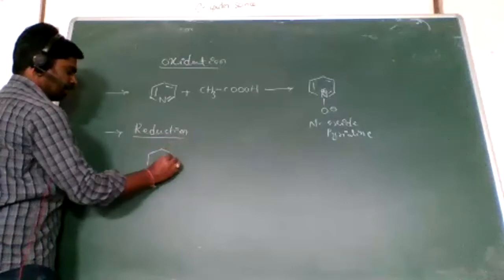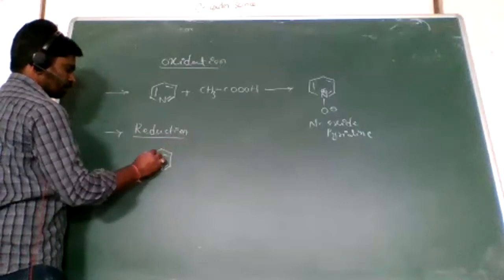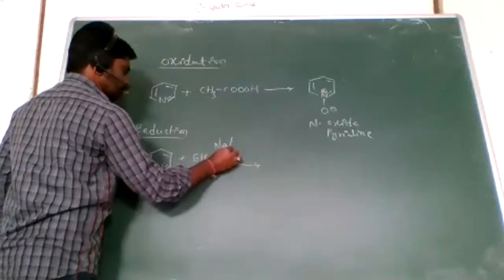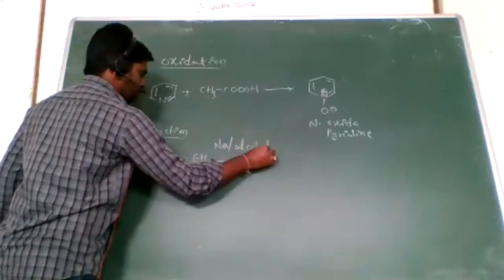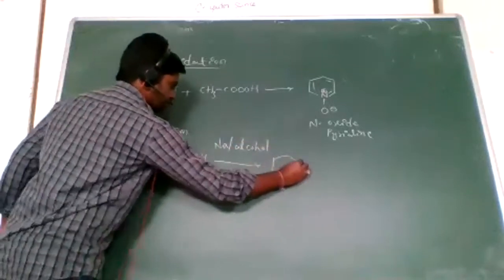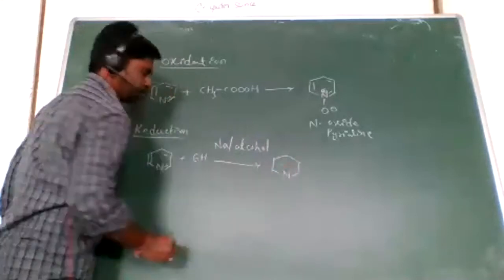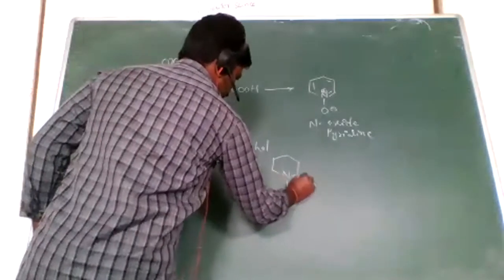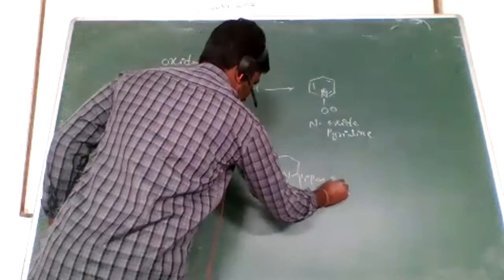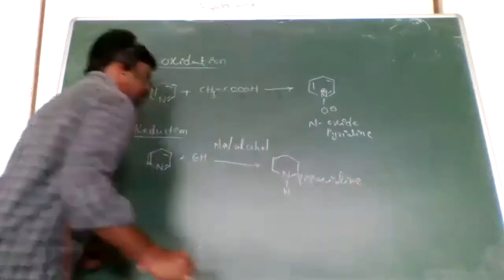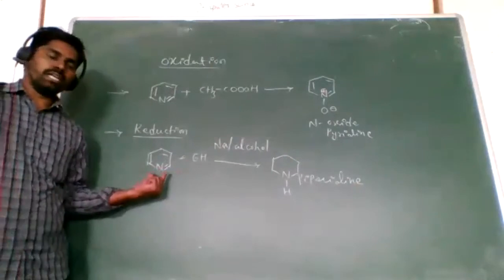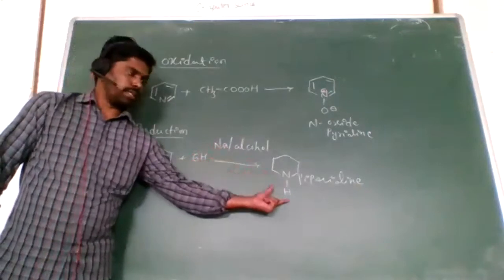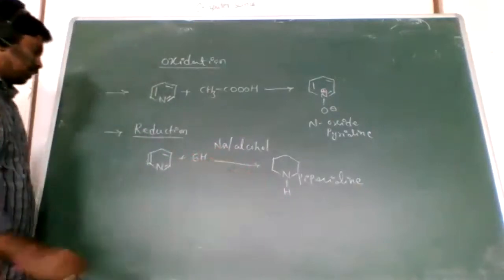Next, when pyridine is reduced in the presence of sodium and alcohol, it forms piperidine. That name is piperidine. So when pyridine is reduced under the condition of sodium and alcohol, we get piperidine. Okay, right. Now next one.